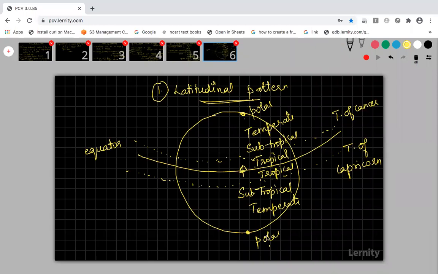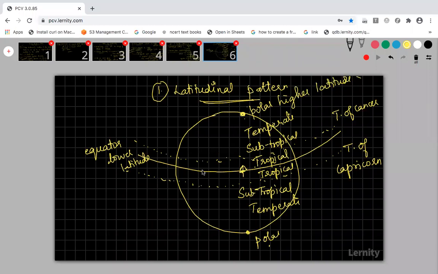Arctic region, Antarctic region. I think I have to teach geography for you again. I hope you would have studied all these things in your earlier classes, right? Where the equator region, that is tropical region, tropical to polar region, how the regions will vary. Okay. So this is said to be lower latitude. And as we move from tropical to subtropical to temperate to polar region, this polar region is said to be the higher latitude.